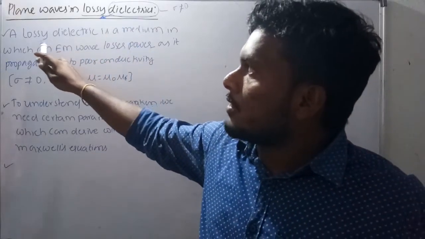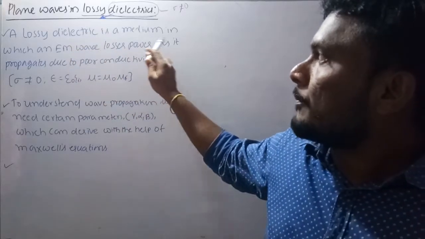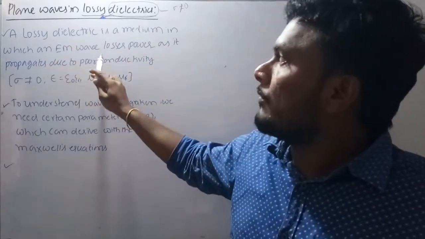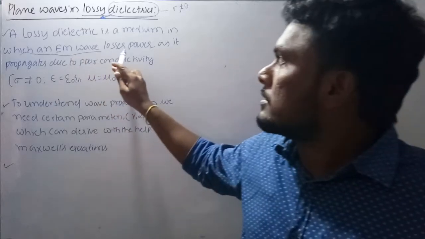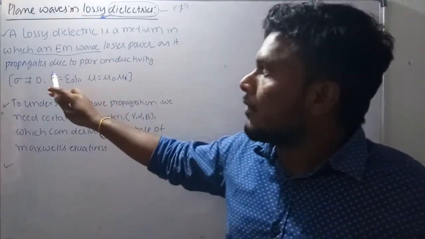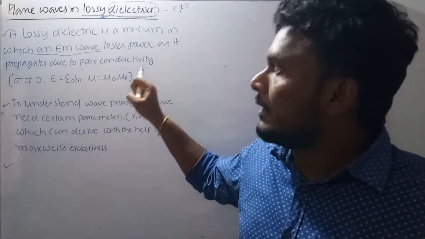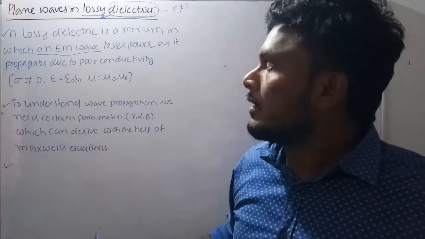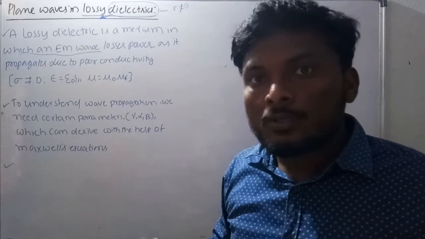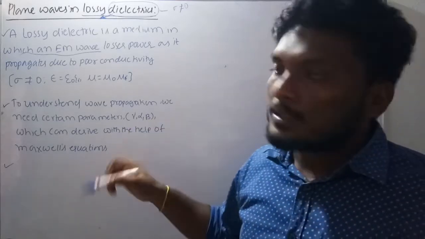A lossy dielectric is a medium in which an EM wave, electromagnetic wave, loses power as it propagates due to poor conductivity. So the conductivity is very poor for this material. So that's why it loses some power.